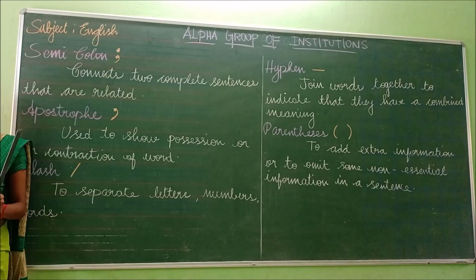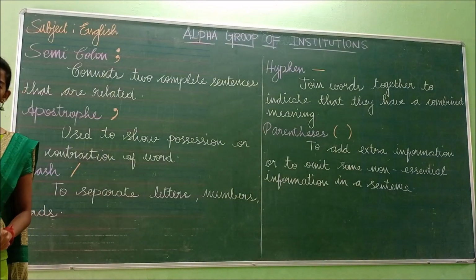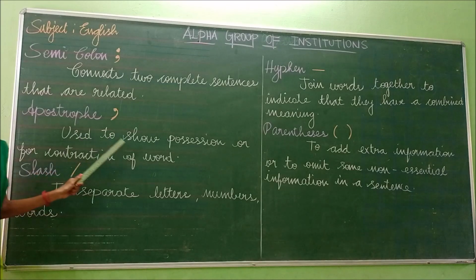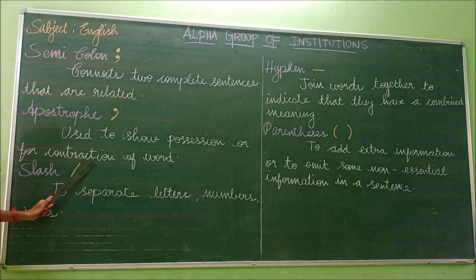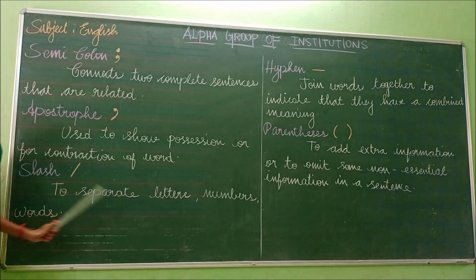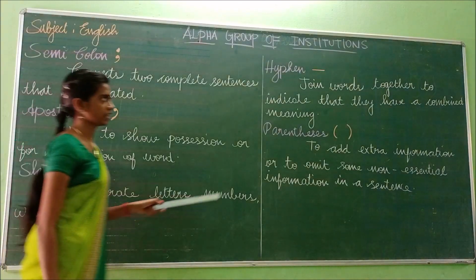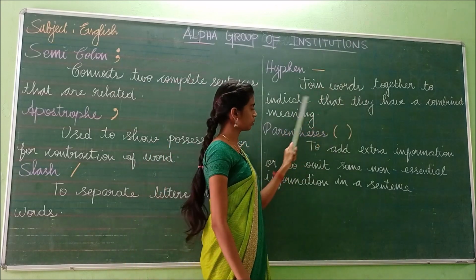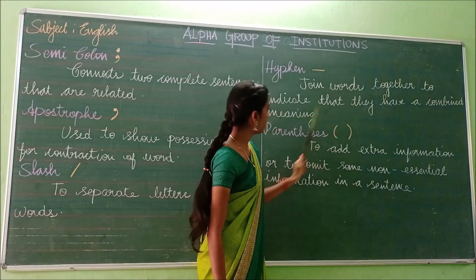How will you write it as a short form? Didn't. So this is the contraction. When we write in a contraction or a short form, we have to use this symbol, the apostrophe. So it is used to show possession or for contraction of words. Slash, and this is the symbol of slash, is used to separate letters, numbers, and words. So to separate them, we have to use this slash. And the next one is the hyphen. You all know the symbol of the hyphen. It joins words together to indicate that they have a combined meaning.